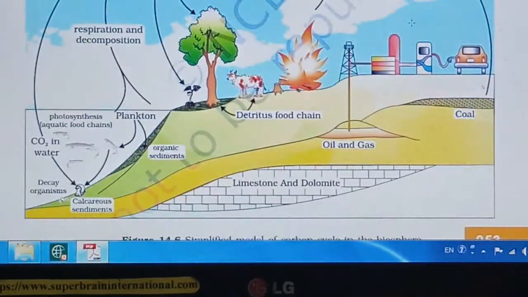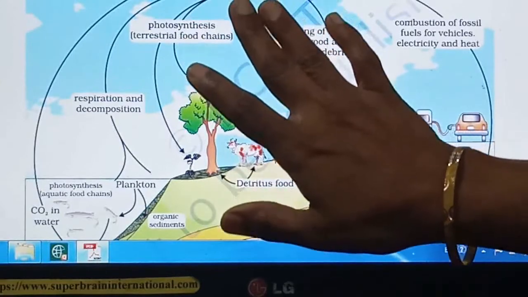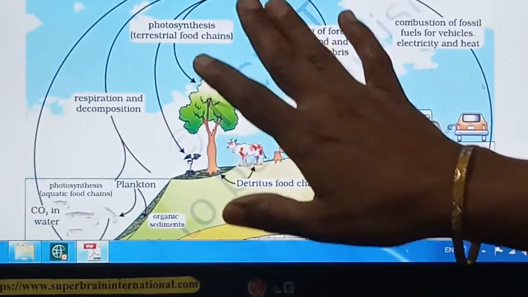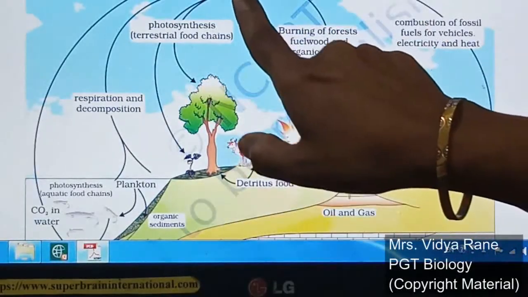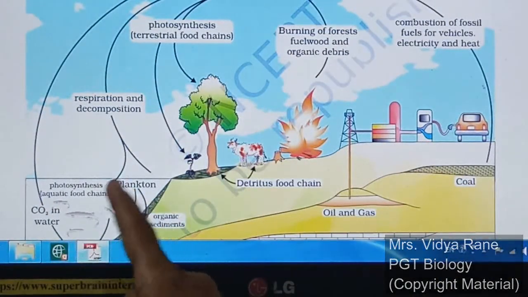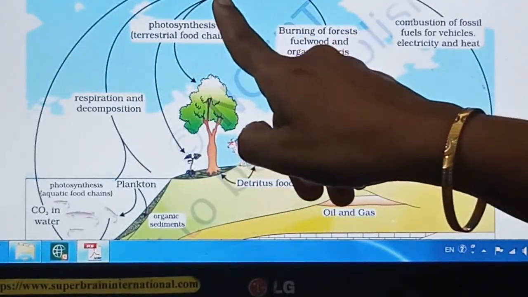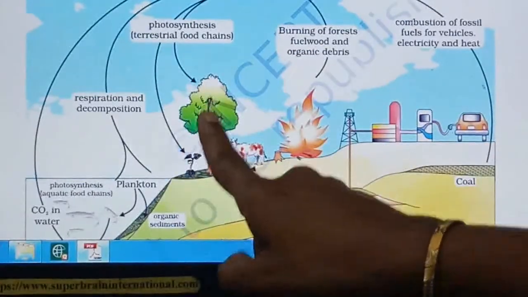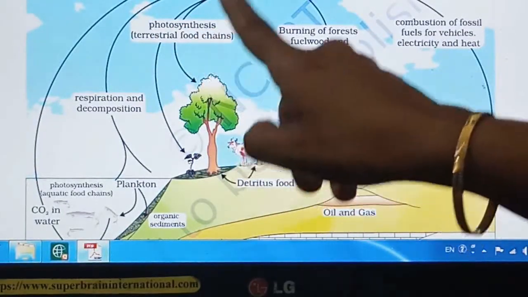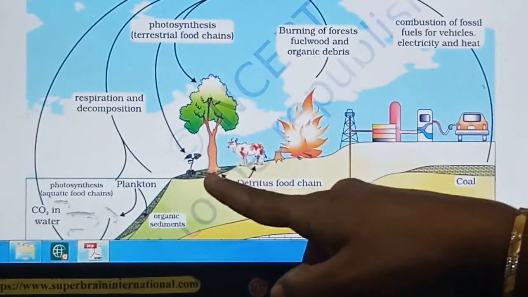Now in this cycle, start from the atmosphere, as here a large amount of carbon is present in the form of carbon dioxide gas, right? It is present in the atmosphere. Now this carbon dioxide gets dissolved in the water, and here the aquatic ecosystem starts, right? Another outward arrow is there: carbon dioxide is also fixed by the plants for the photosynthesis process. During photosynthesis, carbon dioxide from the atmosphere is fixed into carbohydrates as food.